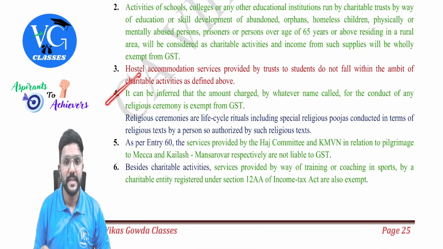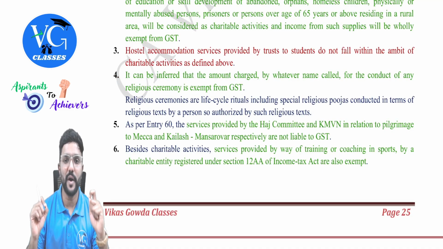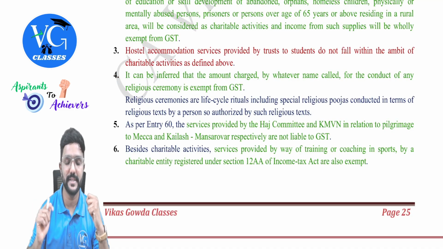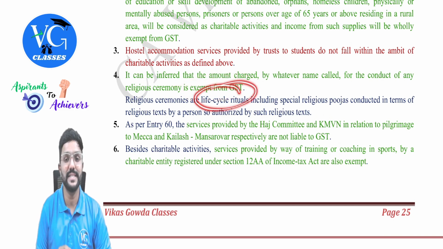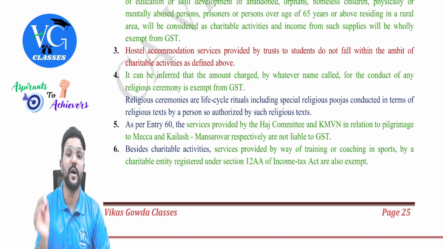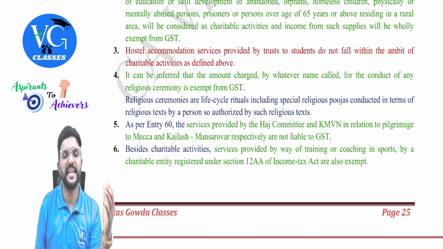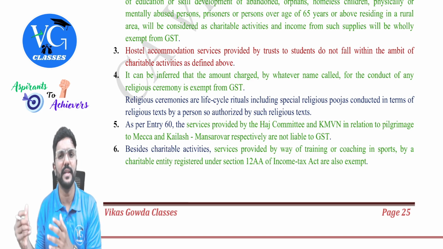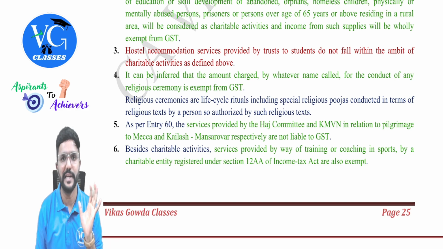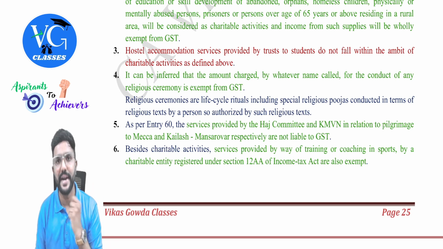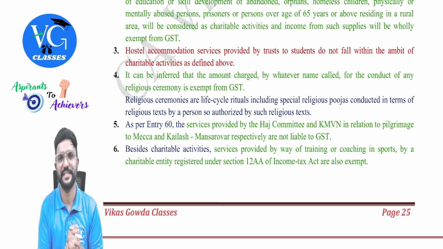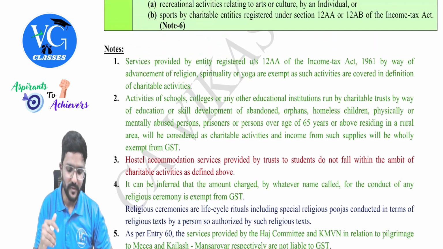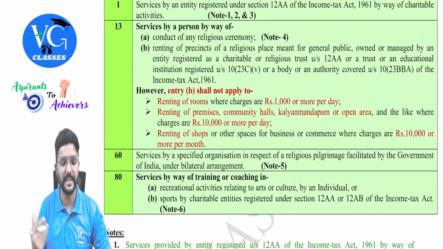Note 4. It can be inferred that the amount charged by whatever name called for the conduct of any religious ceremony is exempt from GST. The religious ceremonies are like life cycle rituals, including the special religious pujas conducted in terms of religious text by a person so authorized by such religious text, like the priest, pujari, or molvi, or father, whatever we call them, under the respective religion. So, whatever services they are providing, for which whatever amount they charge, there is no monetary limit. It is fully exempt, guys. Okay, sir. So, for doing any puja, homa, like that.